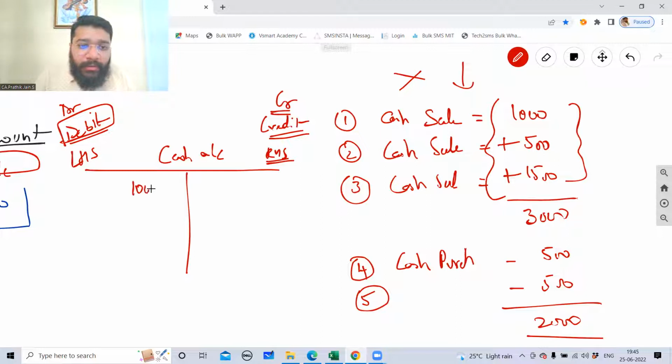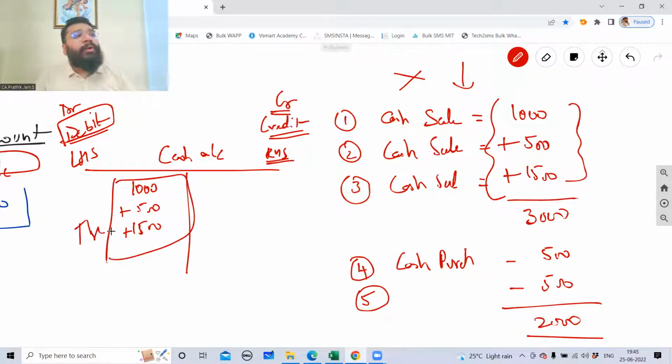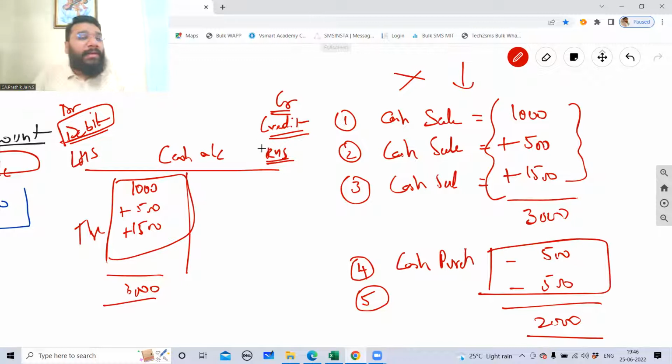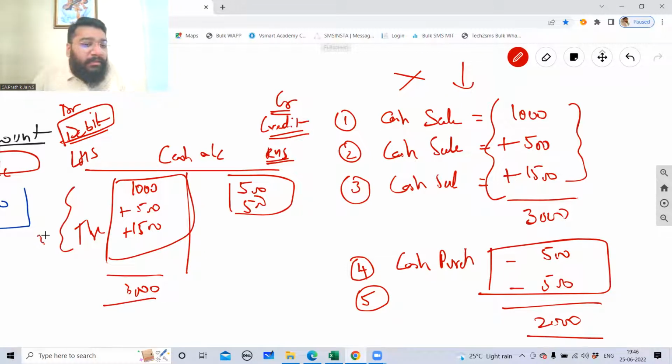So I'm putting on this side 1,000 plus 500 plus 1,500. Whatever is going to increase your account balance, you'll put on the left hand side. This is not true for all cases. I'm just giving an example here. When we study the rules of debit and credit, you will automatically understand which will go to debit and which will go to credit. I'm putting all the plus amounts on one side, which is 3,000. And all the minus ones I'll put on the credit side, which is 500 and 500. So the total amount that you have is 3,000, and the amount you spent is 1,000.